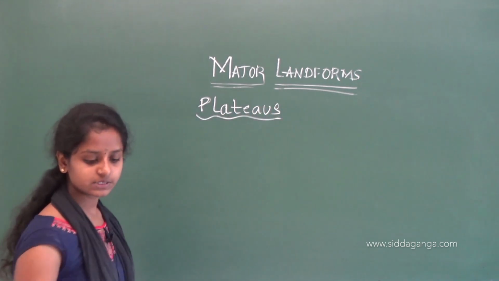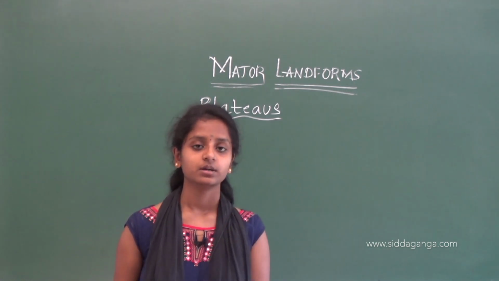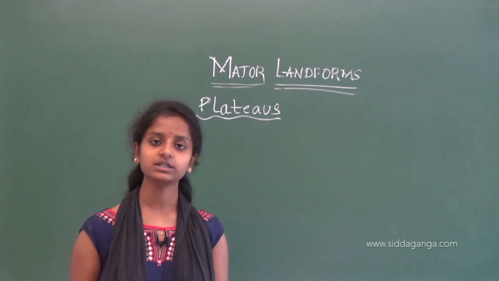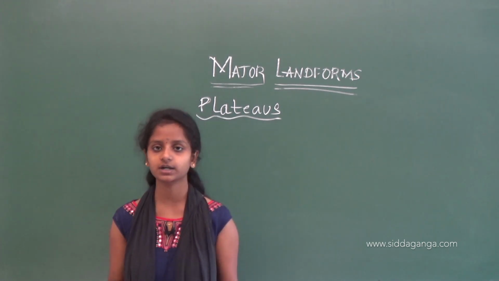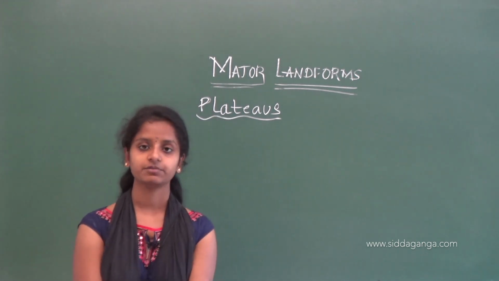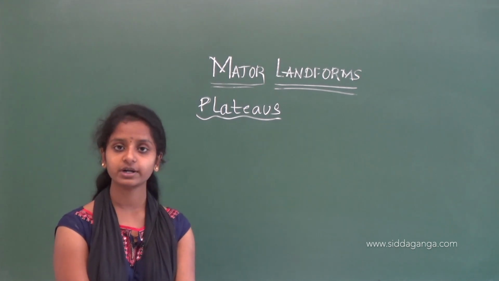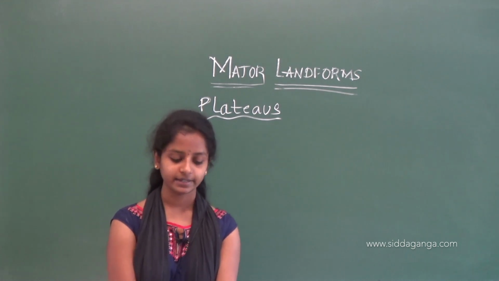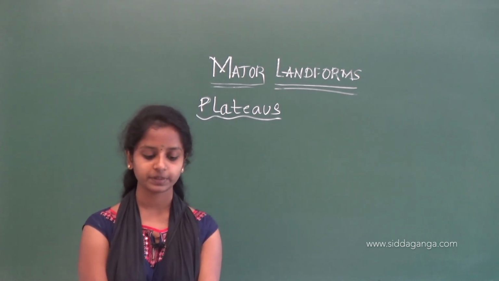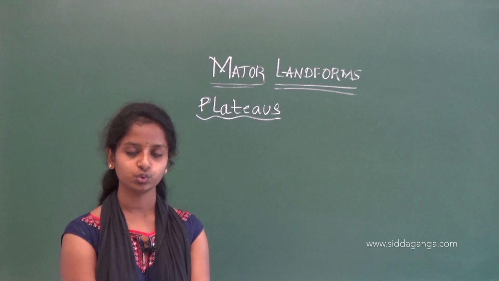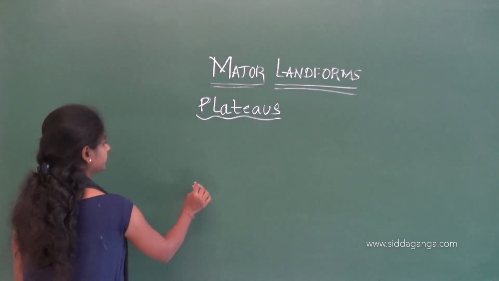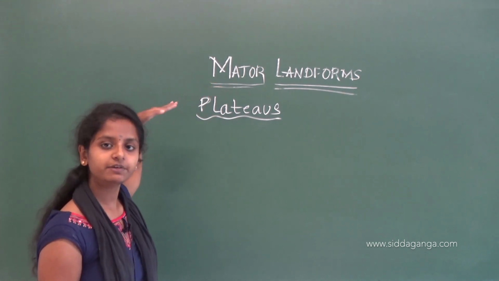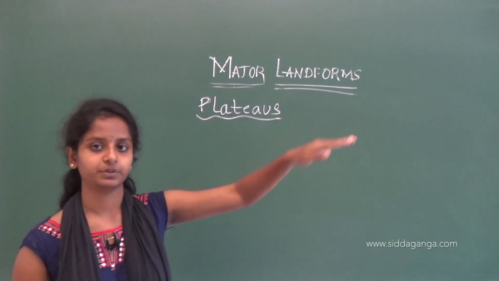In the previous class we have seen a main physical feature of earth, that is mountain, and now we are going to see another main physical feature of earth, that is plateaus, another important landform of earth. A high land with a flat top is called a plateau. So plateaus means it will be a high land but with a flat top.